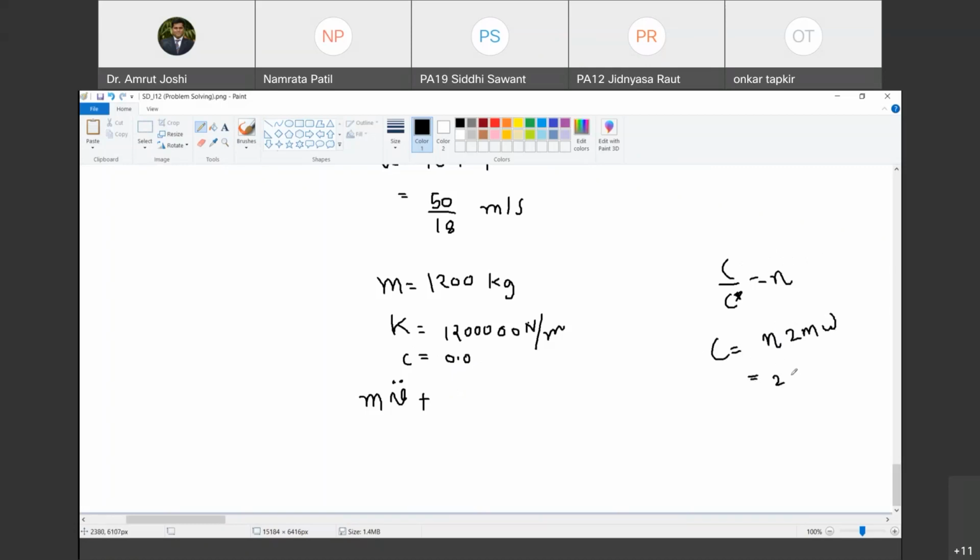So it is 2 eta m square root of k by m. जरा ये exercise करो and tell me the value of c for eta is equal to 0.02. c की value बताओ.